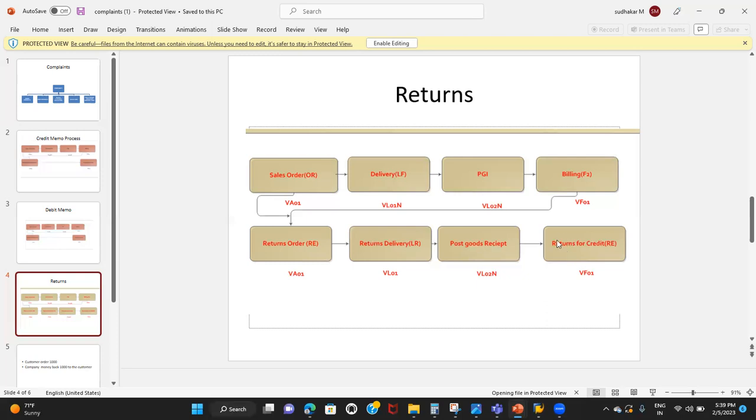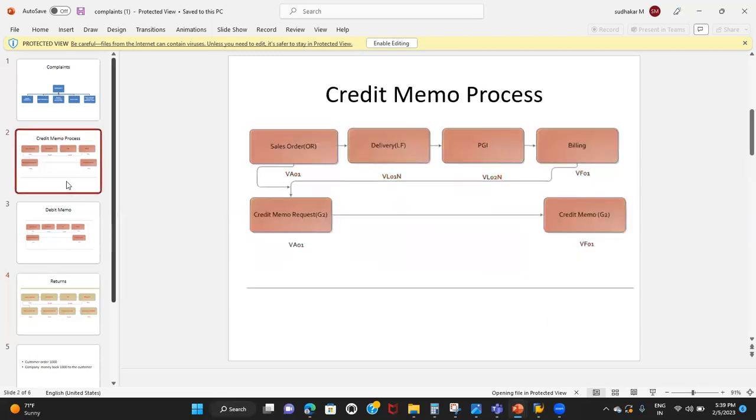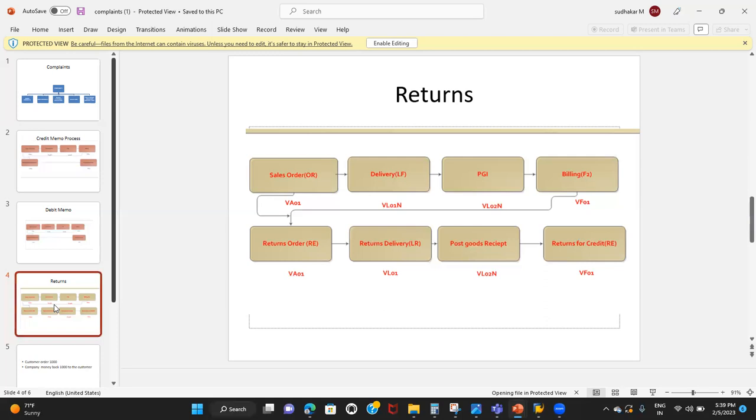So we need to issue the credit, which will be called a credit for returns. Specifically, it will be called a credit for returns. It is just a credit memo, but in returns, we need to call it a credit for returns. So we need to issue the credit for returns.